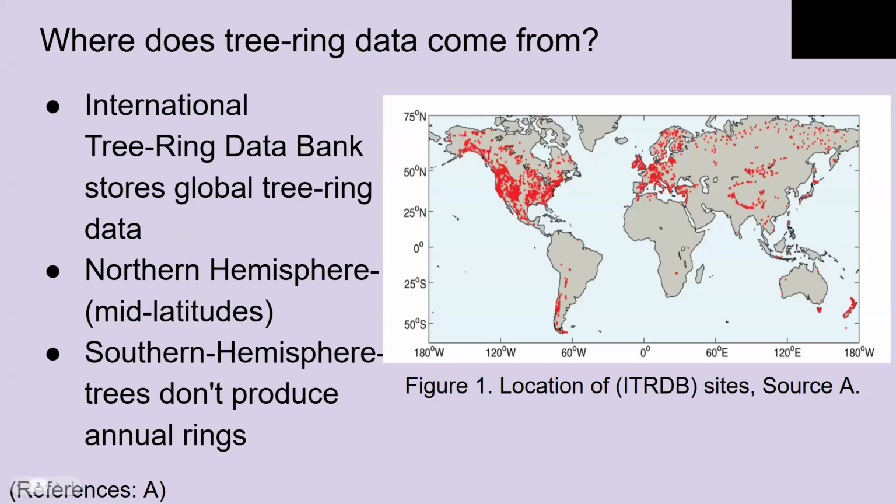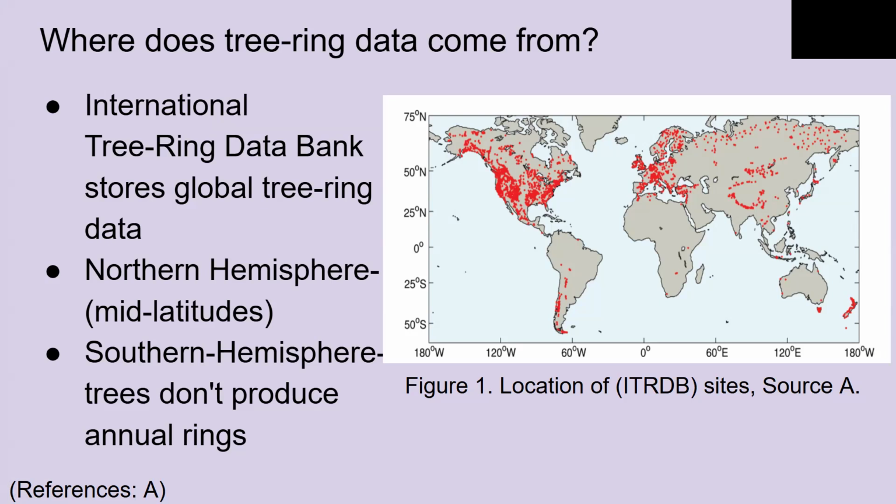Tree ring data comes from analyzing the growth rings of trees, which reflect annual growth influenced by environmental factors like temperature and precipitation, as explained by Antiochitis. Instrumental records are limited in length and geographic coverage and often can't reconstruct past climates beyond a few hundred years. Tree ring data comes from the International Tree Ring Data Bank, known as ITRDB, mainly the Northern Hemisphere mid-latitudes.